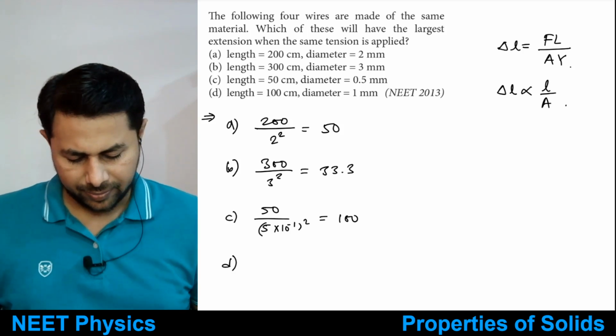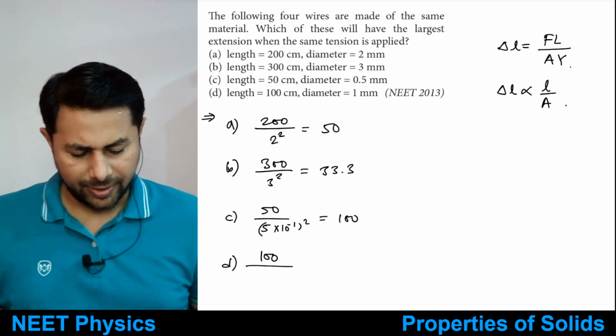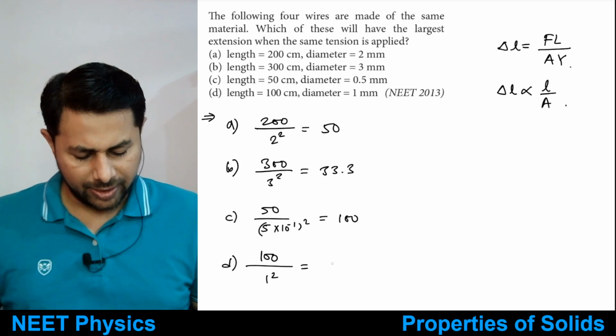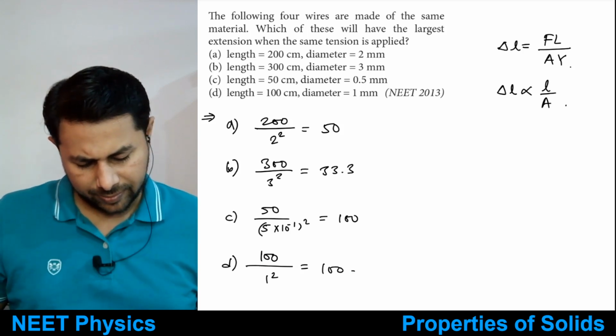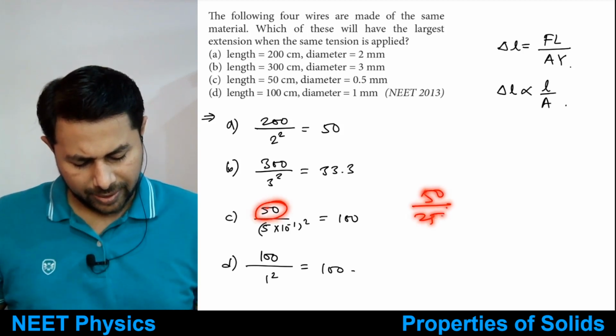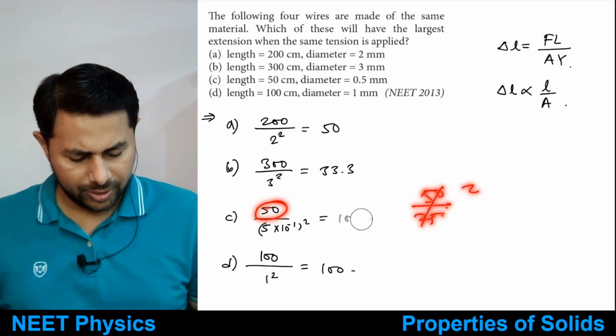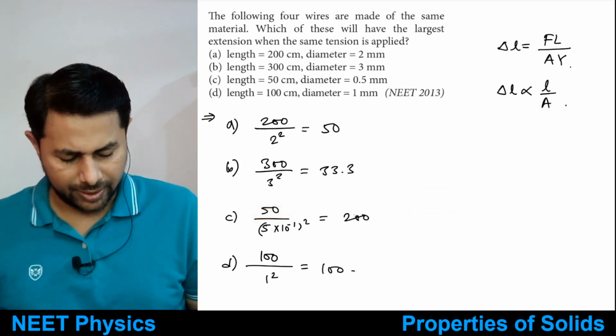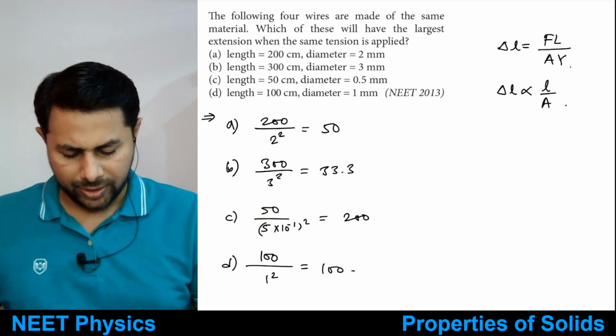Option D is 100 divided by 1 square. So this is also 100. Right? This is 50 divided by 25, comes out to be 2. Oh, this was 200, no? Not 100. 200. Okay, so it is option C.